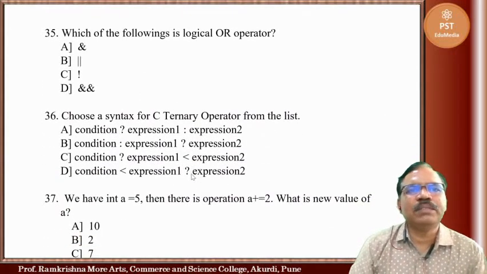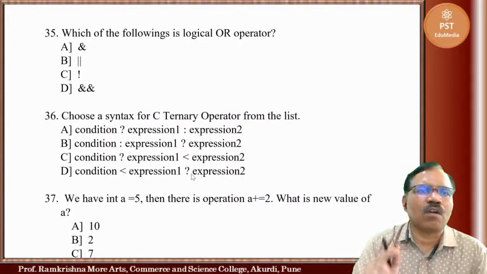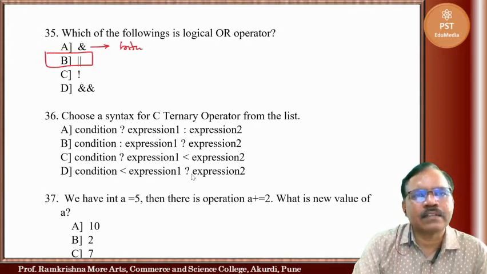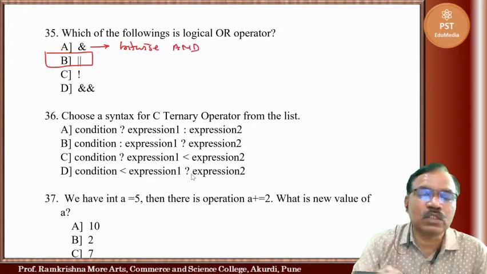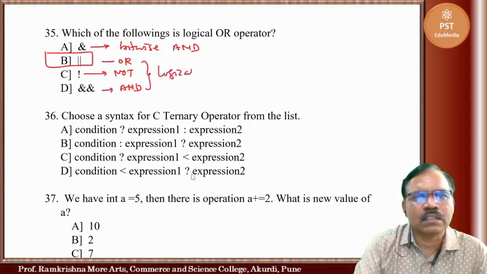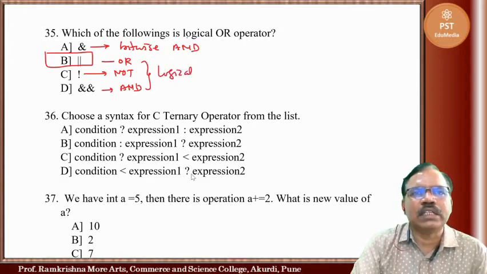Now, which of the following is the logical OR operator? Here this one is the logical OR operator. This is bitwise AND. In the next lecture we are going to see examples of bitwise and logical operators. This is the NOT operator. This is the AND operator, but these three are logical. So B is correct, the logical OR operator.